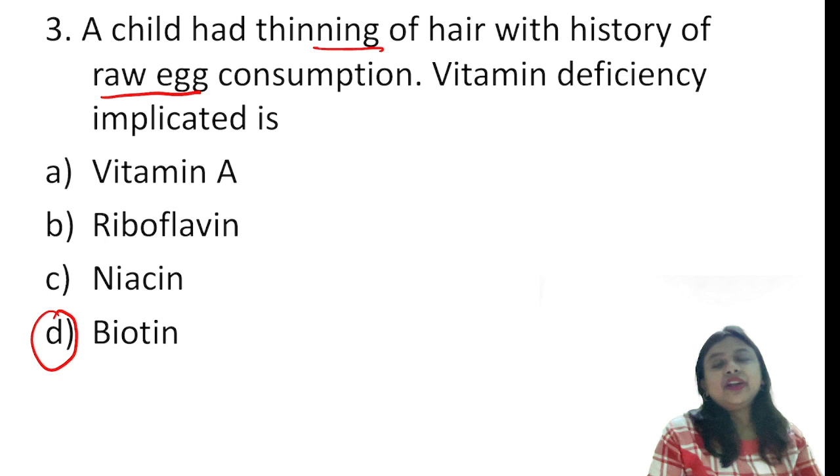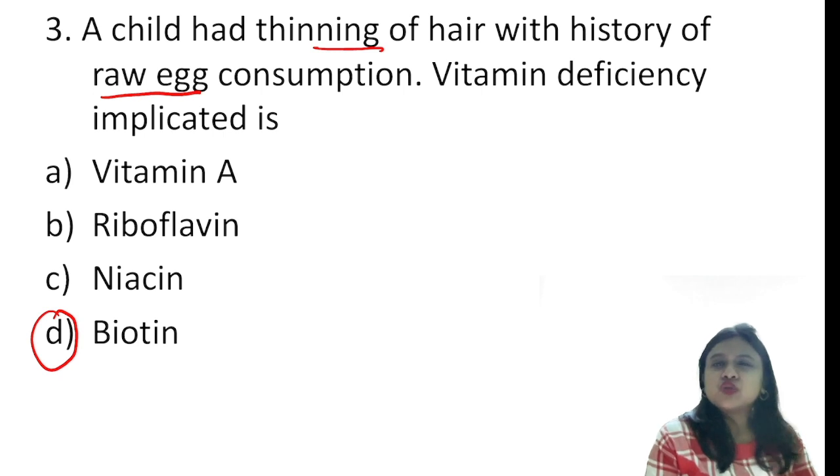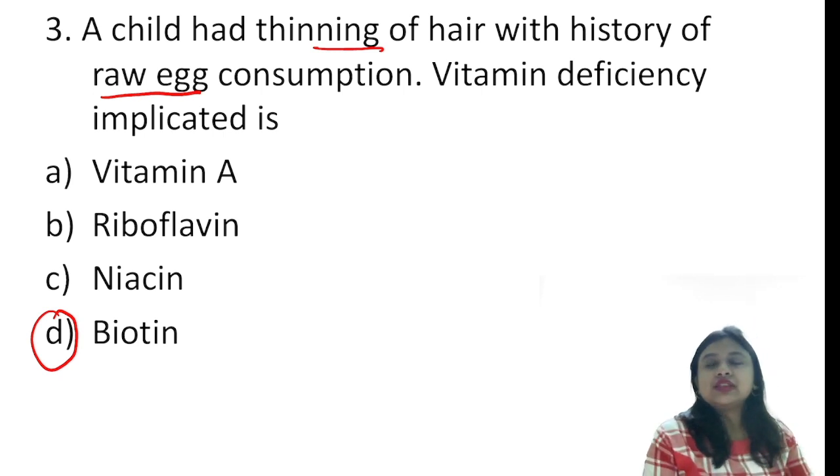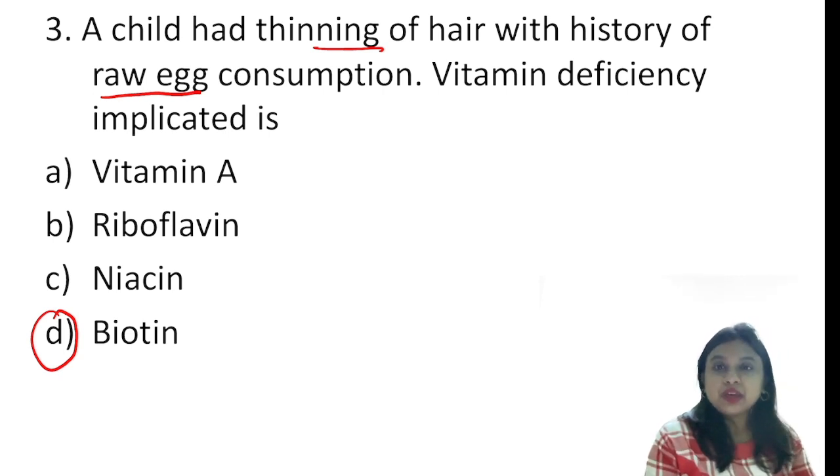Okay, so biotin deficiency, the most common cause can be because of consumption of raw egg. It can be because of high dose of valproate also, even in some cases where there is a prolonged case of TPN. The child is on prolonged TPN exposure. And then also we can have a biotin deficiency, and we can have alopecia. Okay, so alopecia with raw egg consumption is nothing but biotin deficiency.